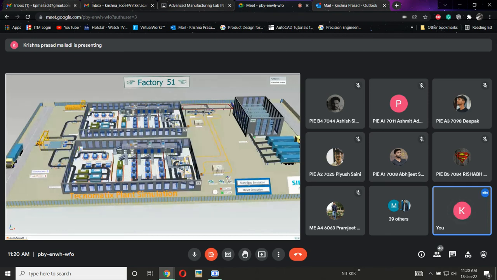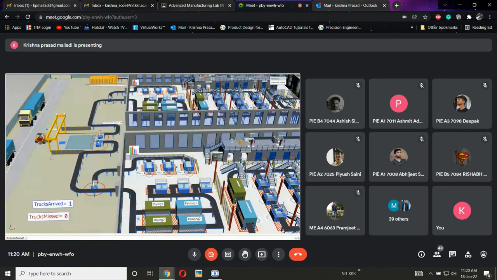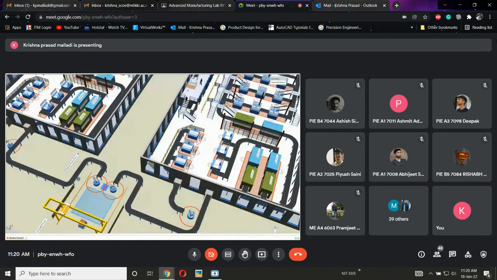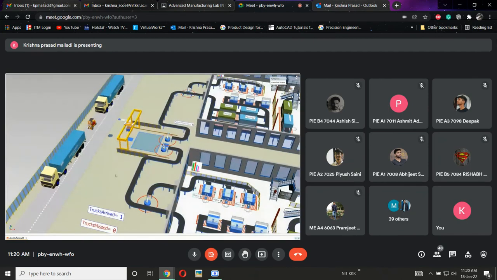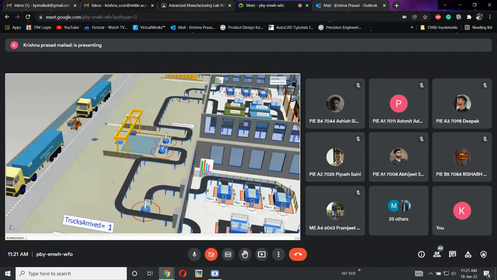Is it visible? The material movement? Yes, sir. See how the material is loading at the station, and after that how it is dispatched to the next station where the robots are doing the pick and place operation, material handling operation. After that it is given to the conveyors, automated things.